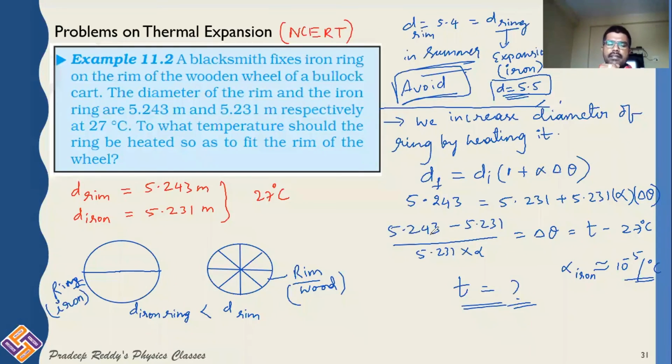Even in summer season, the temperature may be raised up to some value, but it may not increase its size to greater than 5.243. So that's the reason why in summer season also the ring can be fixed as it is on the rim, to avoid defixing. In summer season, we will be taking an iron ring with diameter slightly less than that of the wooden rim. This is for bullock carts.